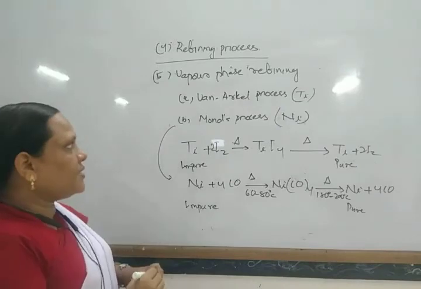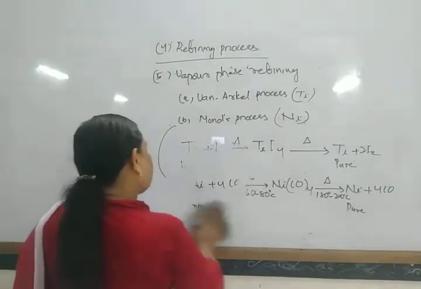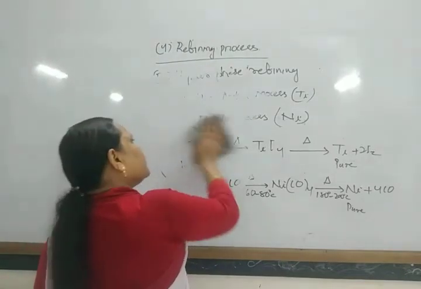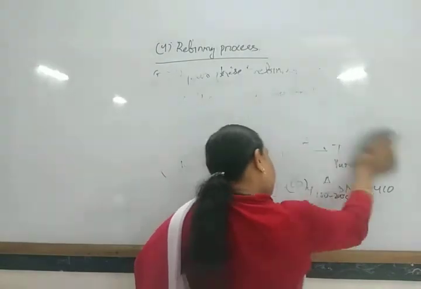So these processes are vapor phase refining processes. Next, another process of refining is known as cupellation.